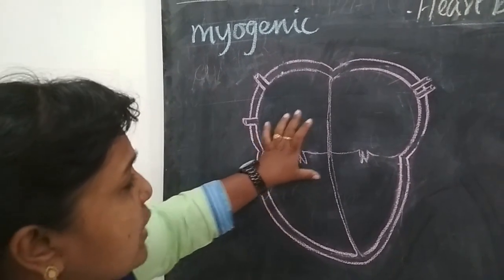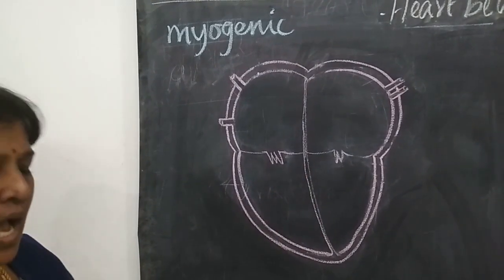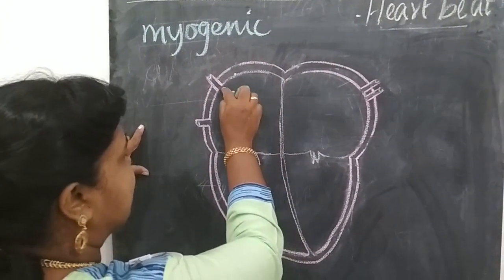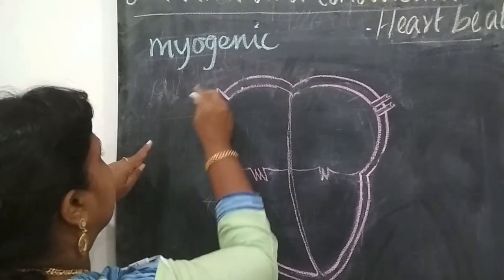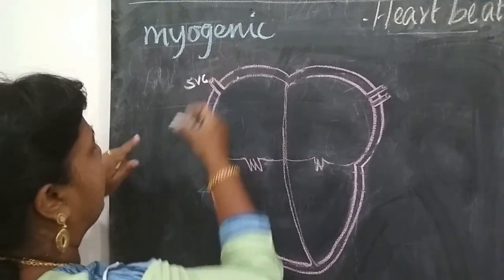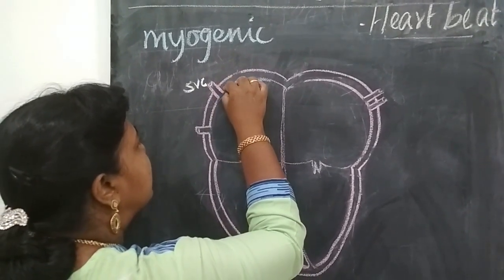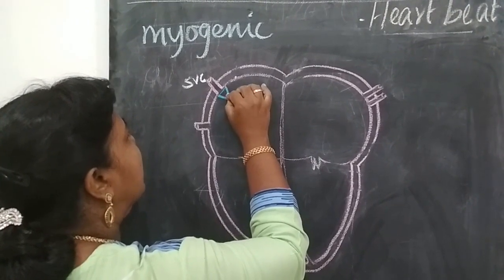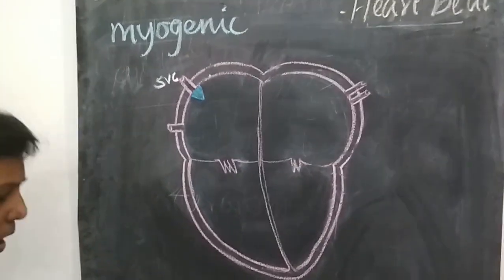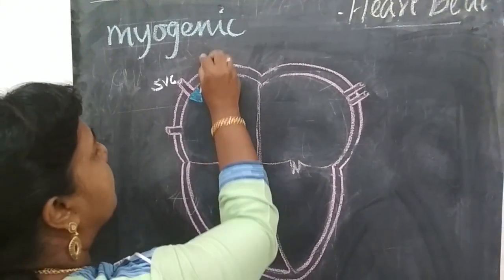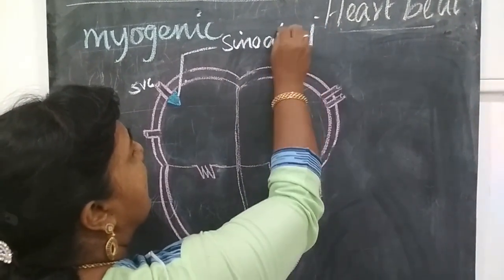We know the heart is formed of 4 chambers, 2 auricles and 2 ventricles. On the upper lateral wall of the right atrium, near the opening of the superior vena cava, there is a flattened strip of muscle fiber called the sinoatrial node.